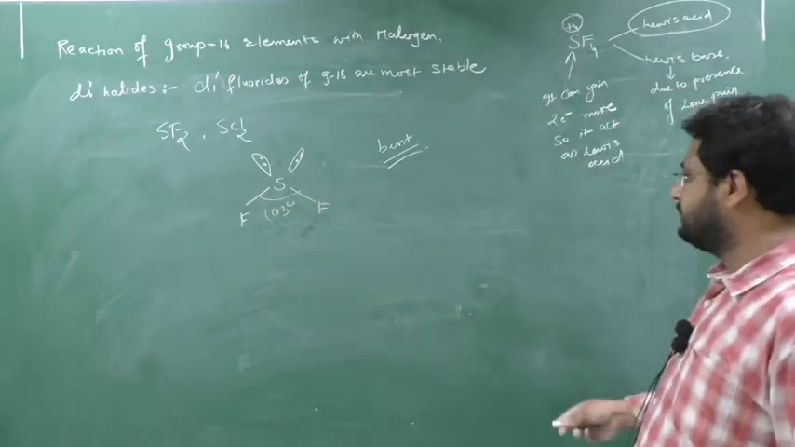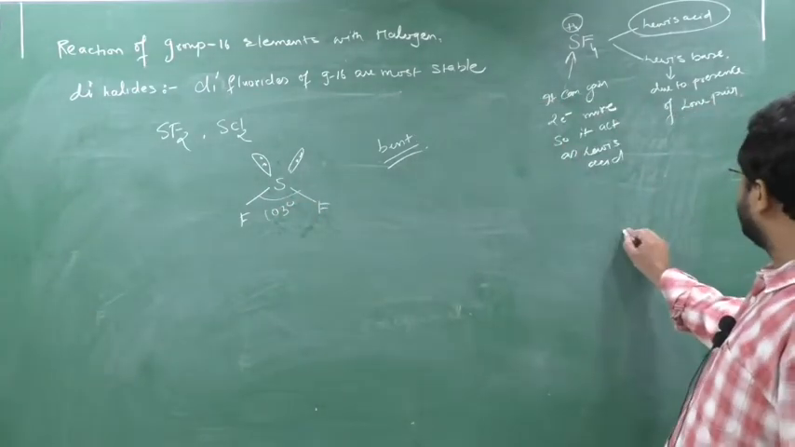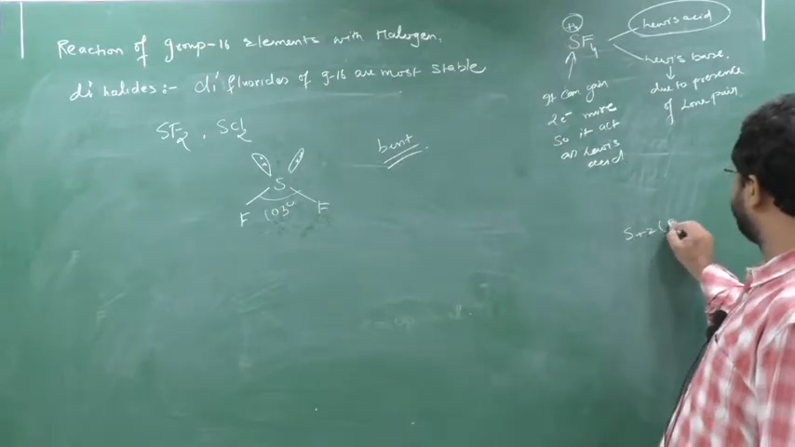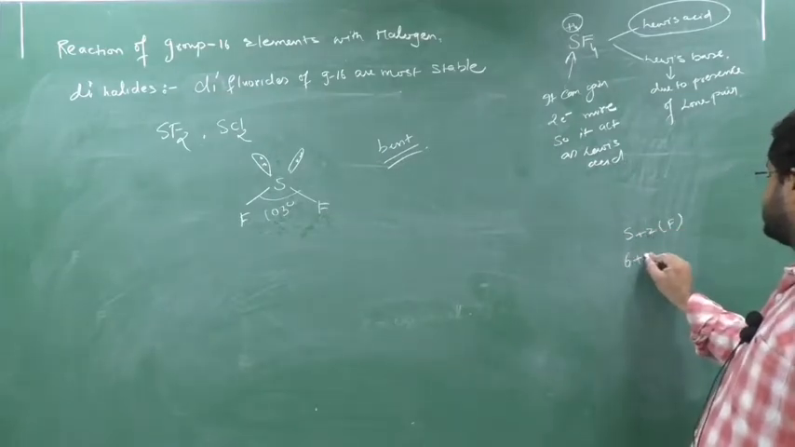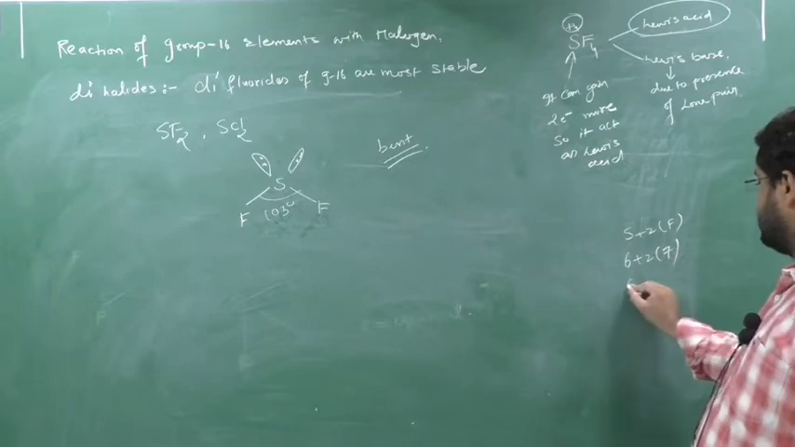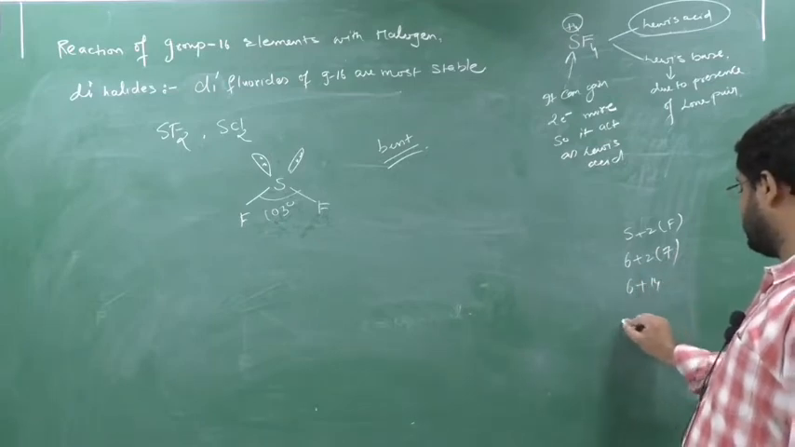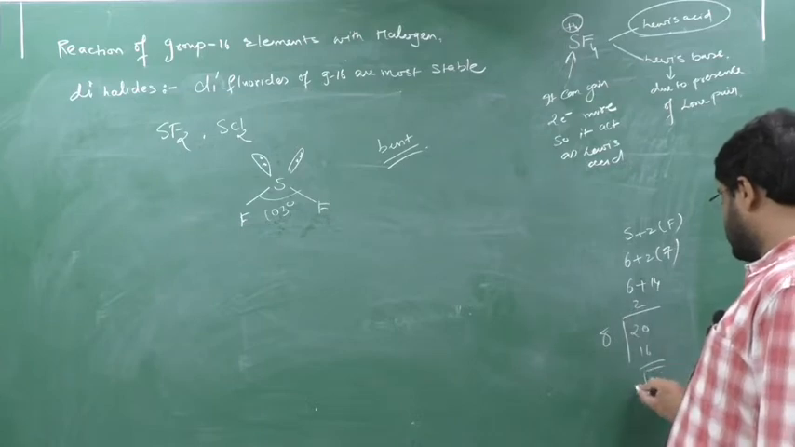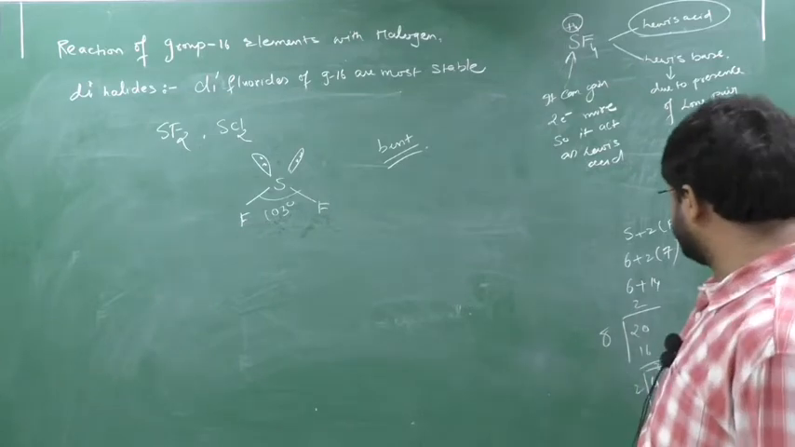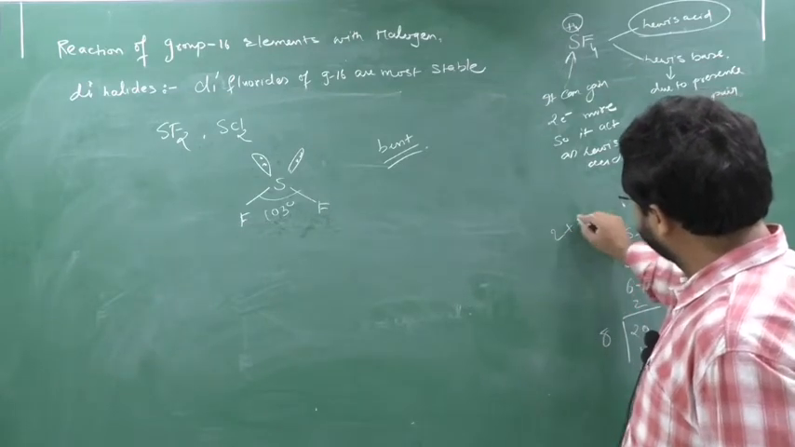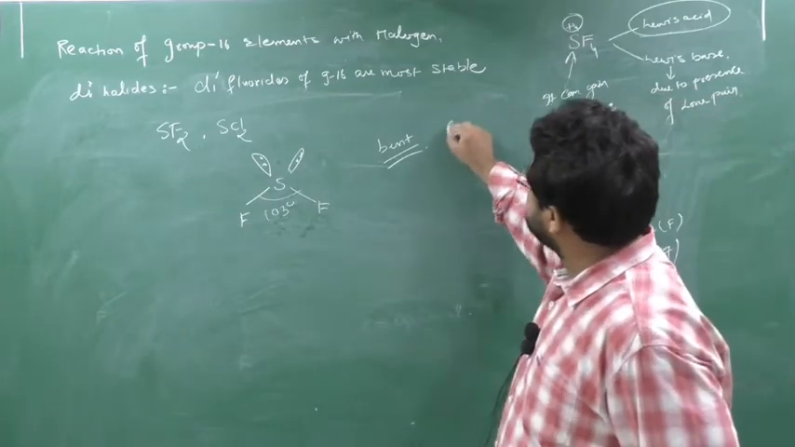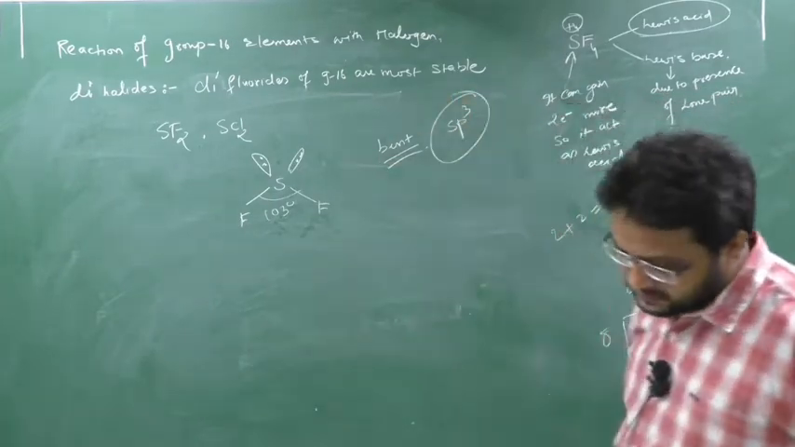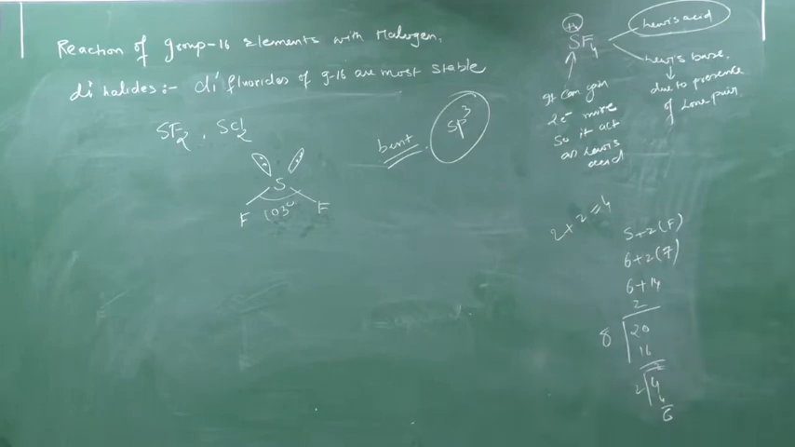We will see the hybridization. S plus 2 into F. Sulfur means here 6, fluorine means here 7. 6 plus 14, 20, that is 8. Here the steric number is 4, so your hybridization will be sp3. Clear?